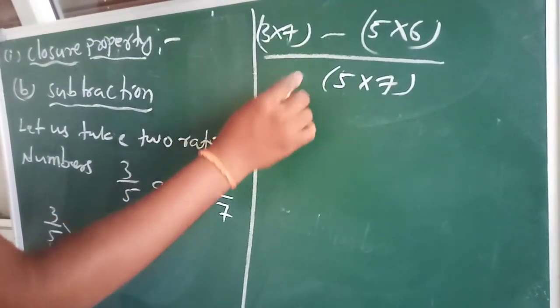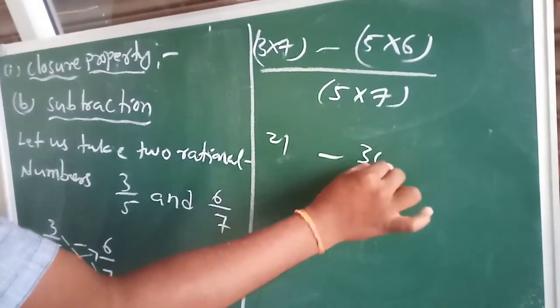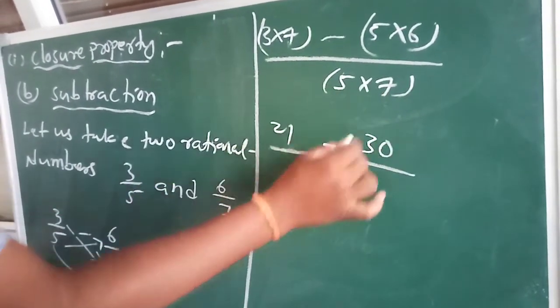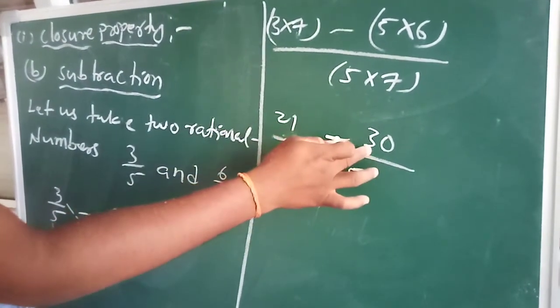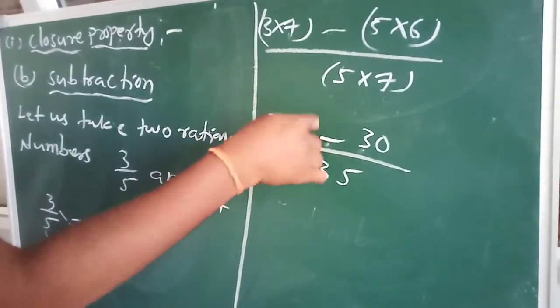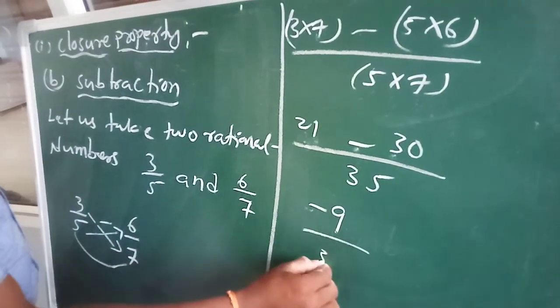Now see, 3 sevens are 21 minus 5 sixes are 30, by 5 sevens are 35. Now 21 minus 30 is minus 9 by 35.